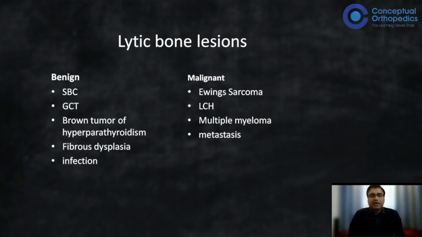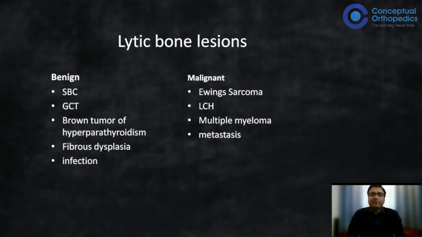But apart from this, sometimes you may have a question again asked in a different manner. So what are the differentials, or which of the lesions is not a lytic lesion? So I have made this chart here, and you can just see that when we have to identify the diagnosis, it's better that we divide them into a benign variety and a malignant variety. That way it is much easier to sort it out.